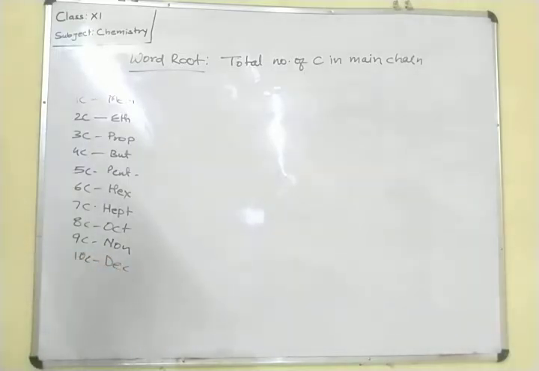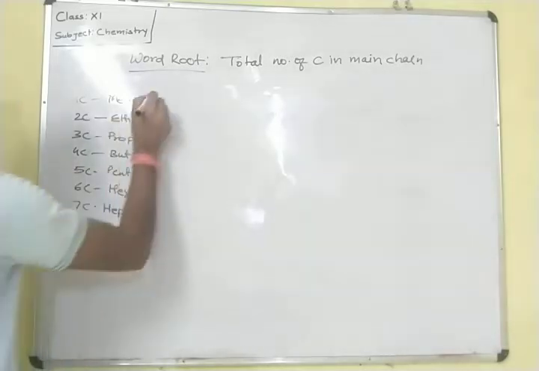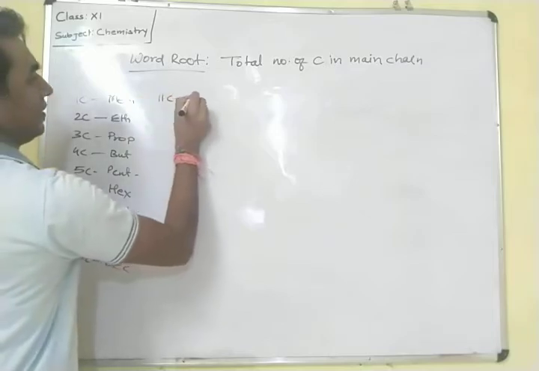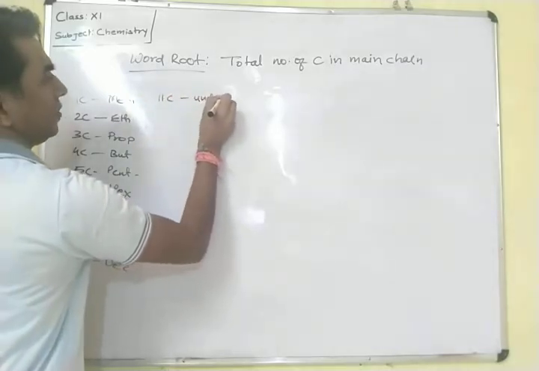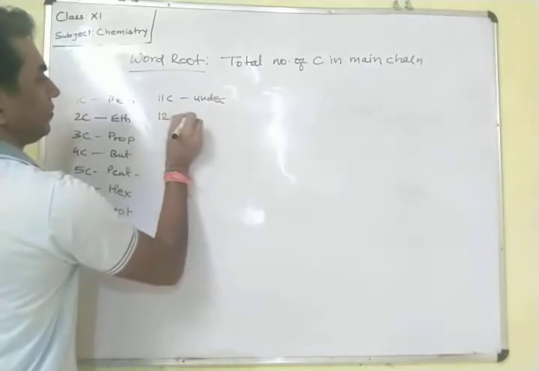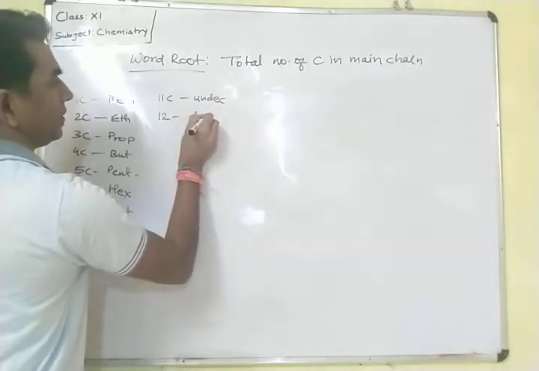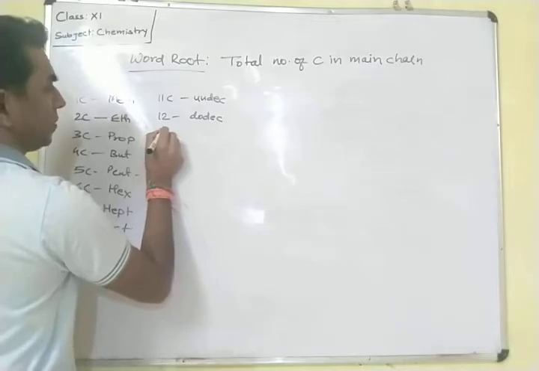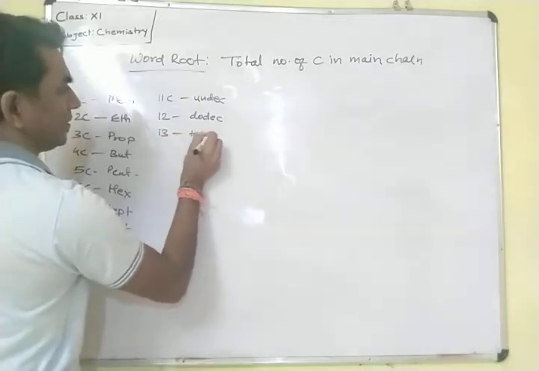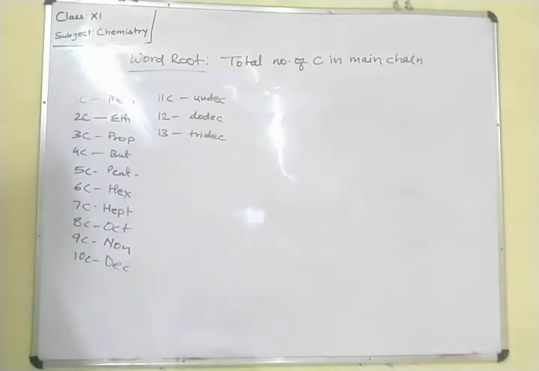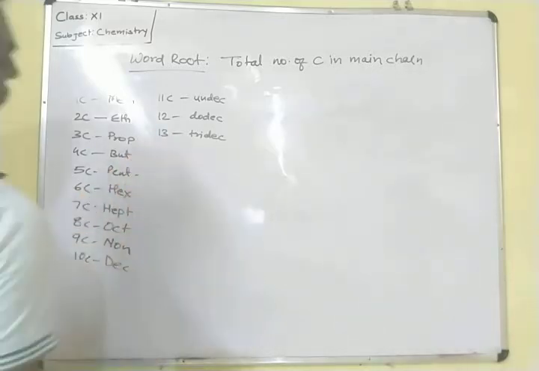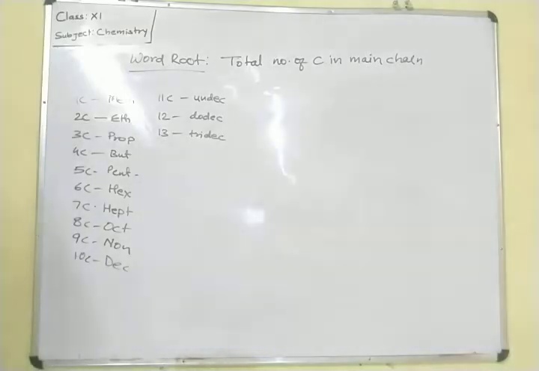For 11 carbon we have to write Undec. For 12 carbon we have to write Dodec. For 13 carbon we have to write Tridec. And for 14, Tetradec, for 15, Pentadec, and so on. We have to learn up to the maximum number of carbon, it may be just 14 to 15 carbon. Till that we have to learn.